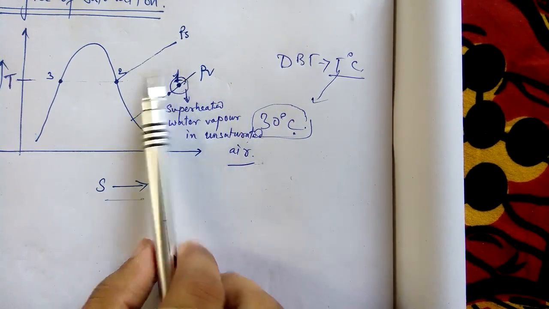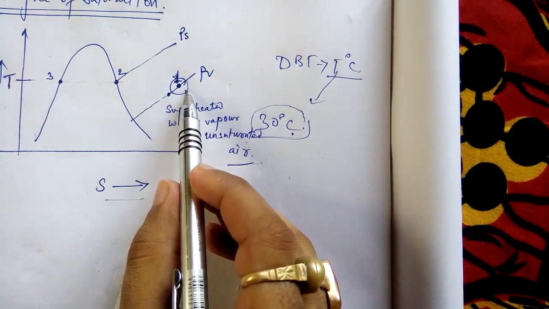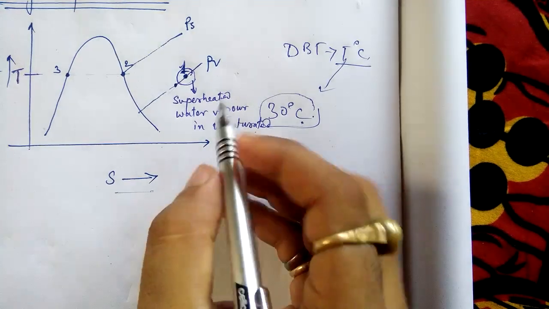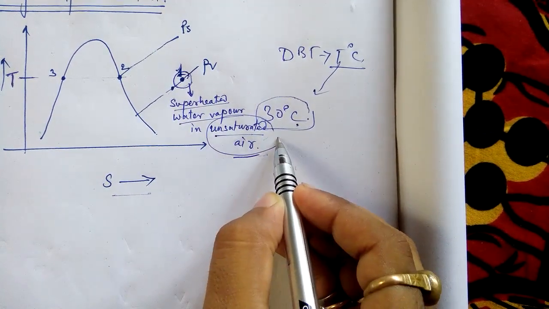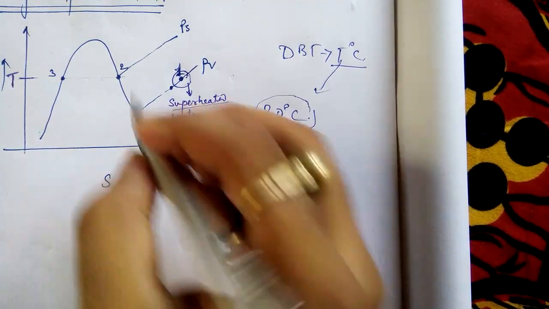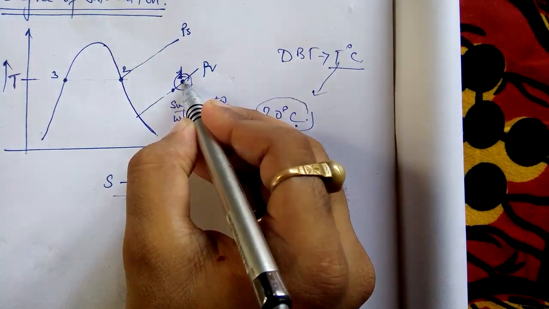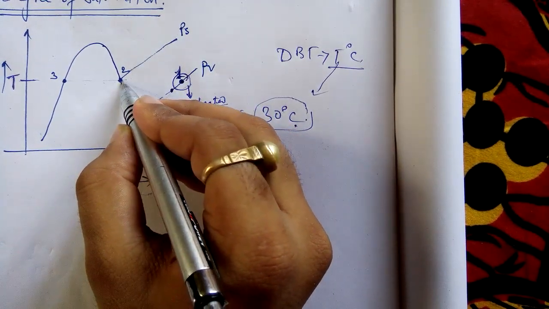I have told you that the moisture that is present in the air, the water vapor that is present in the air, is in superheated form. Okay. And the air is unsaturated. Why unsaturated? Because it can hold more amount of moisture. Because I know that the saturation line is this line and I am here. So I can hold much more moisture until I reach here. Okay.